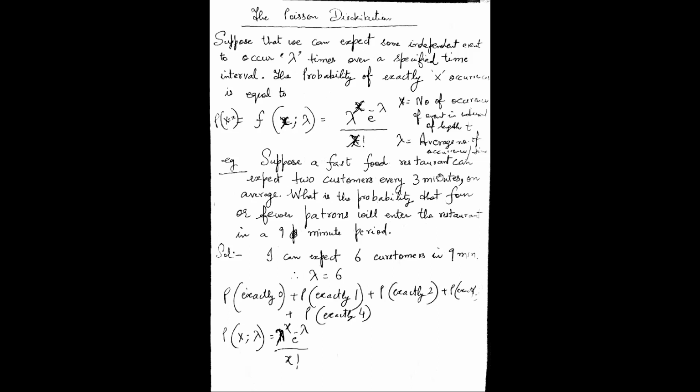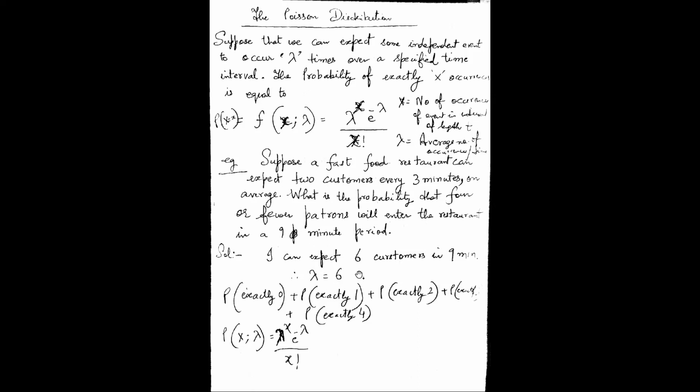So let's try to solve this question. Suppose a fast food restaurant can expect 2 customers every 3 minutes. First of all, we need to find the value of lambda. The given statement says that in 3 minutes, 2 customers are expected. But what is the period we are looking at to calculate the probability? It's a 9-minute period. So that means in 9 minutes, we can expect 6 customers. So our lambda is 6. I can expect 6 customers in 9 minutes, so my lambda is now 6.